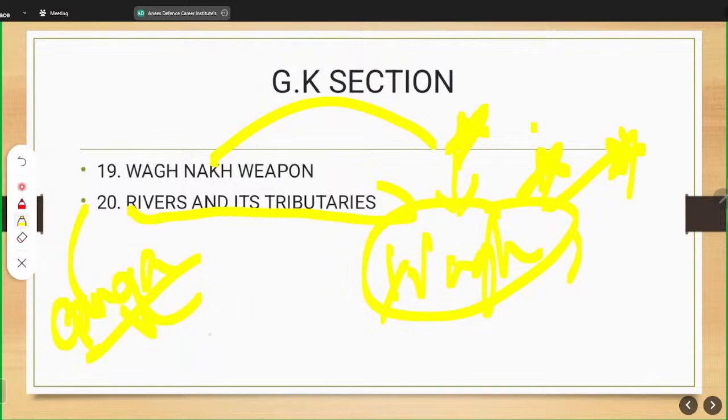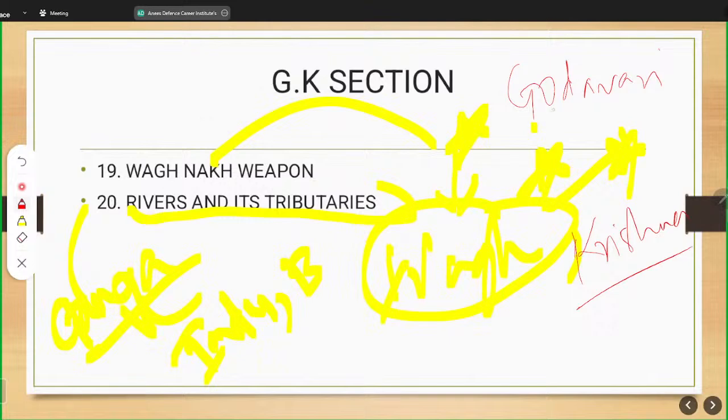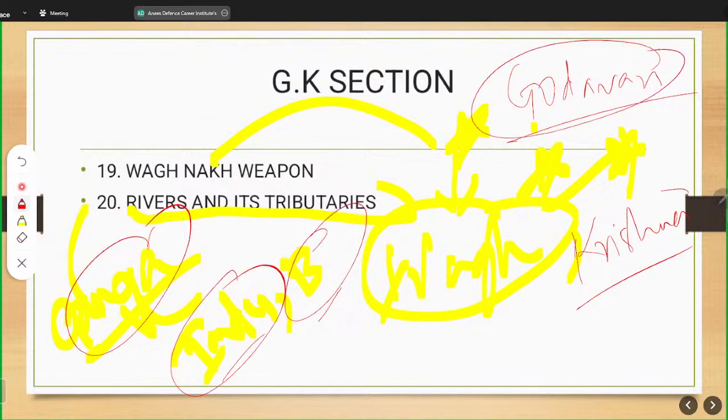Then the other major is Indus. Then the other is Brahmaputra. Then you should be knowing things about Godavari, Krishna. So these five river systems: Ganga, Indus, Brahmaputra, Godavari, Krishna.